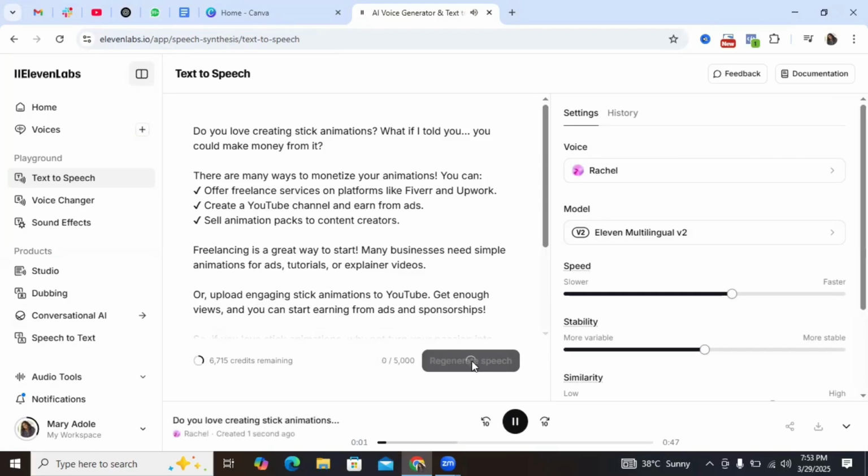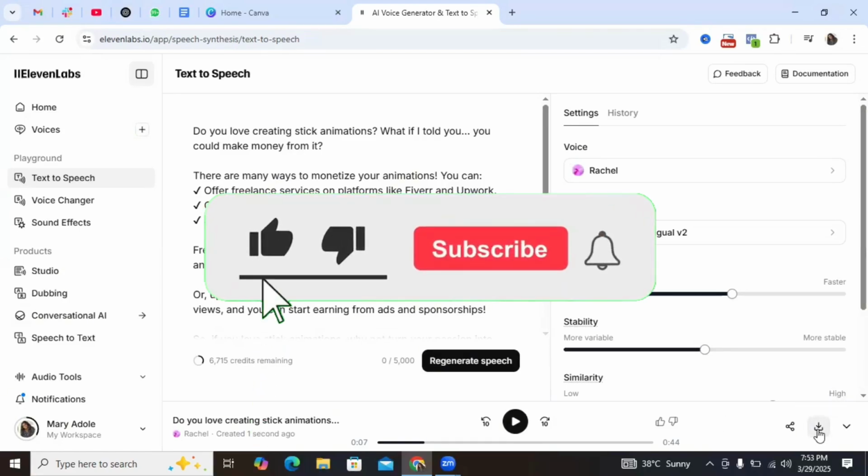What if I told you there are many ways to monetize your animations. Okay, great. So now that it's done generating our voice, the next thing I'm going to do is to click on the download button right here and then download it to our device.